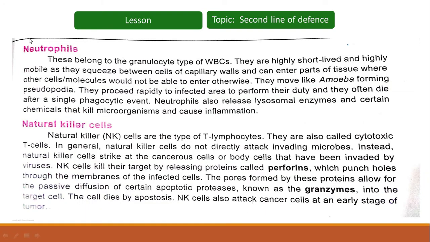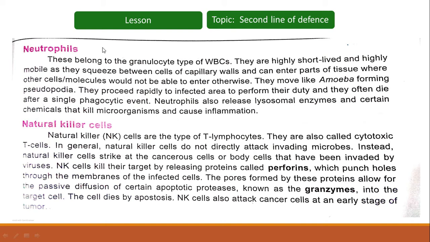Next we have the neutrophils. Neutrophils belong to the granulocyte type of WBCs. As the name indicates, granulocytes are a category of WBCs characterized by the presence of granules in their cytoplasm.